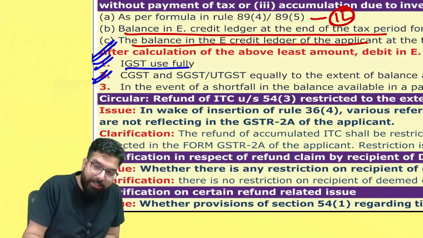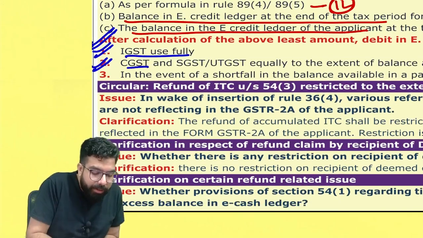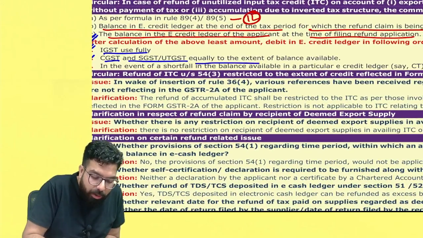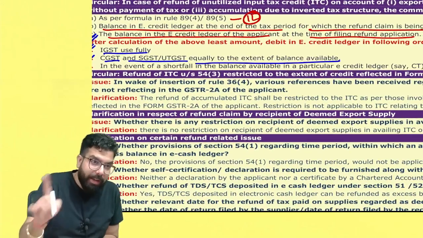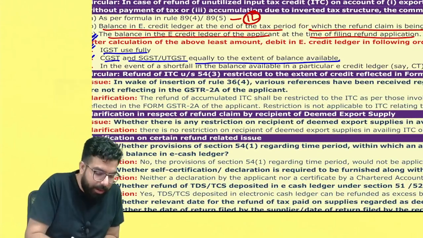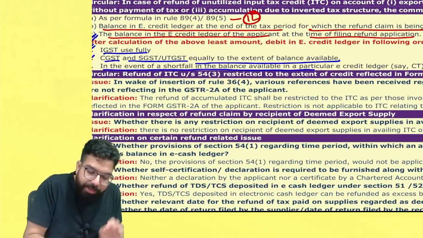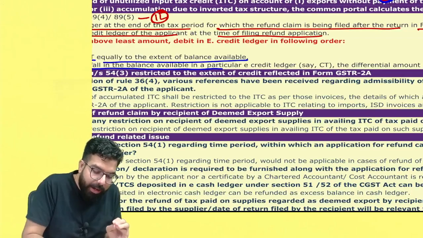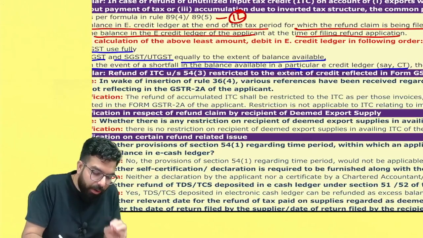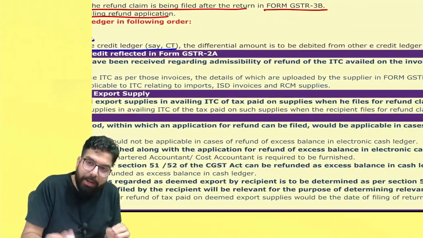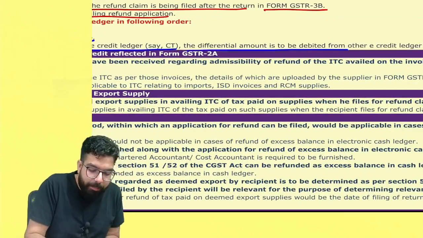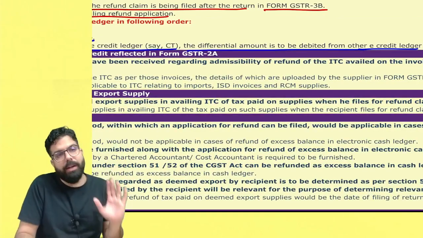So they are telling IGST shall be used fully, CGST and SGST equally to the extent of the balance available, and then after that, in the event of shortfall in the balance available in a particular e-credit ledger, the differential amount will be debited to the other e-credit ledger.